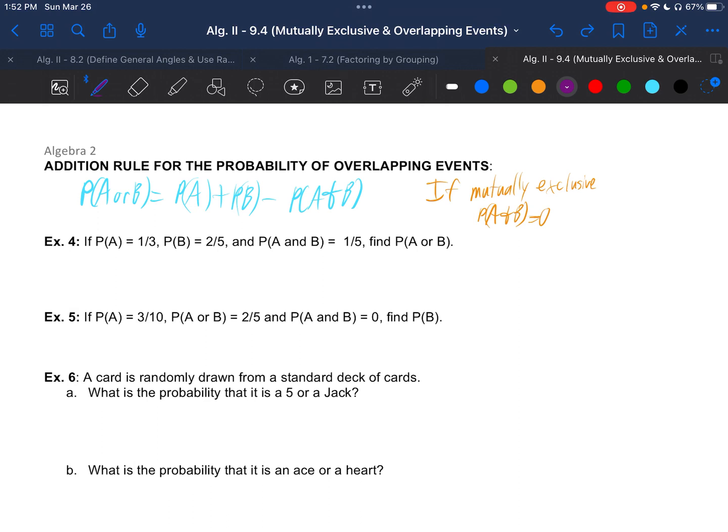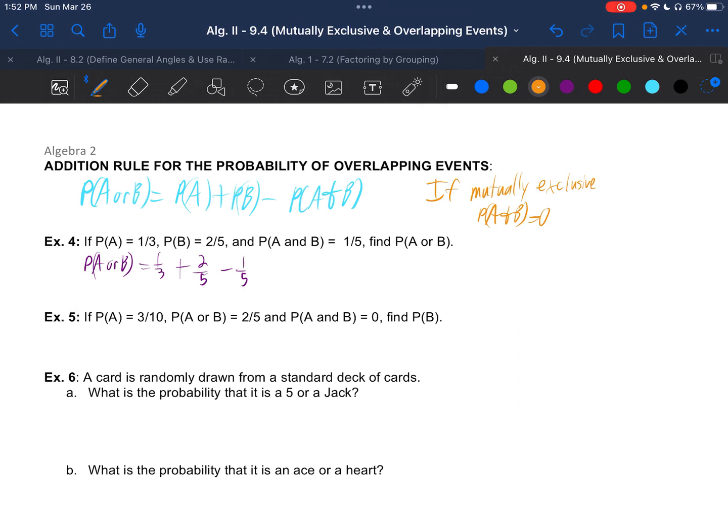So example 4, probability of A is 1/3, probability of B is 2/5, and the probability of A and B happening at the same time is 1/5. So find the probability of one of them happening. We're going to follow this pattern. So probability of A or B is going to equal 1/3, the probability of A, plus 2/5, the probability of B, minus 1/5, the probability that they happen at the same time.